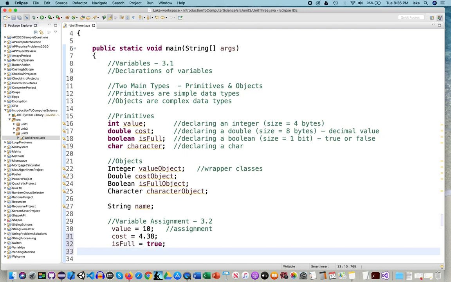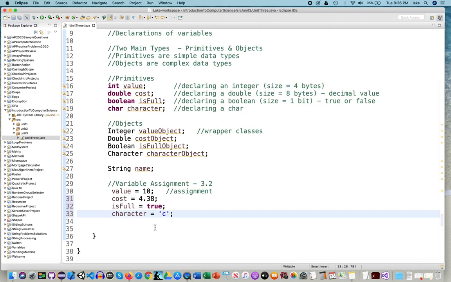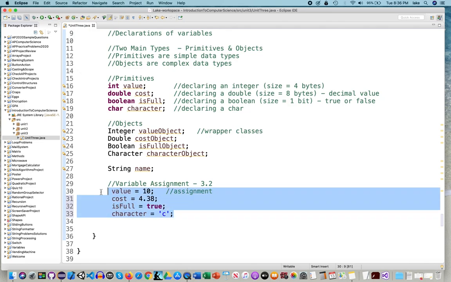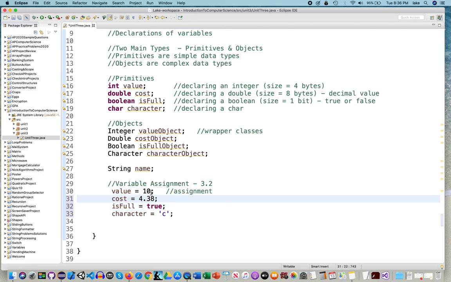And I'm going to make the character equal to C. Now one thing I want you to pay attention to is how to make the assignment. Because it's a different variable, obviously the assignment is going to look different. For an integer, it's an integer, like 10. If it's a double, it's a decimal, like 4.38, and for a boolean, it's true.